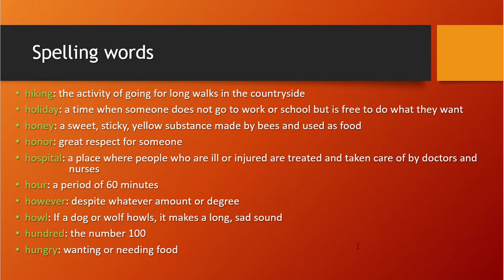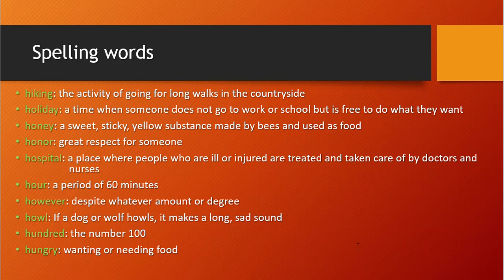Honey. A sweet sticky yellow substance made by bees. So bees make honey, which is very sweet and we can use as food, that we call honey. Honor. Honor means great respect for someone. If you are giving great respect to someone, that means you have honored him. Hospital, you know the hospital where the nurses and doctors treat patients or ill persons, a place where people who are ill or injured are treated and taken care of by doctors and nurses. We call it a hospital.